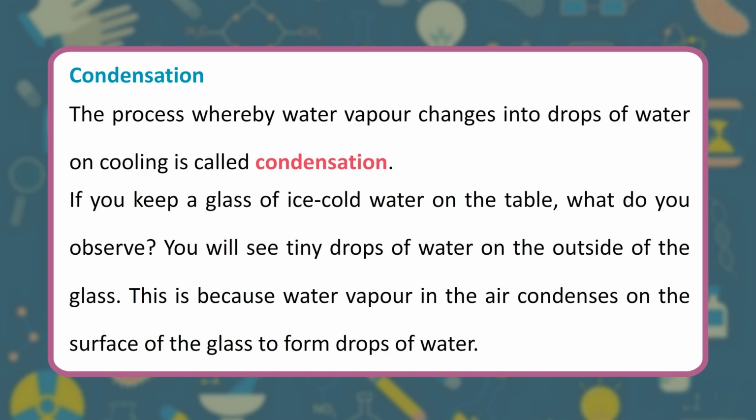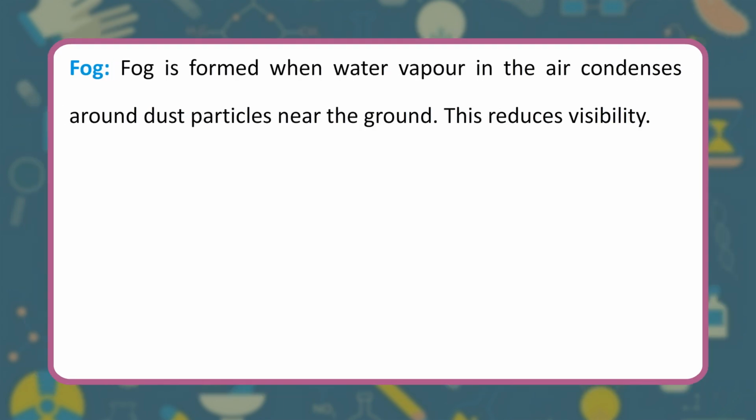If you keep a glass of ice-cold water on the table, what do you observe? You will see tiny drops of water on the outside of the glass. This is because water vapor in the air condenses on the surface of the glass to form drops of water. Fog. Fog is formed when water vapor in the air condenses around dust particles near the ground.